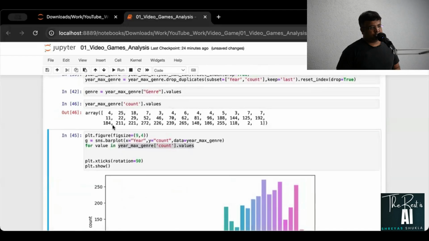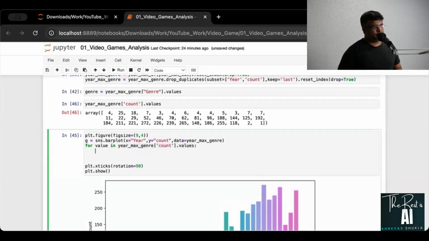For each of the value, I'm saying g, which is the plot itself, and then put a text of index comma, don't worry, it will make sense in a moment, value plus 5, then string.